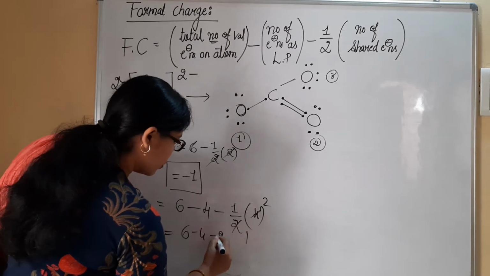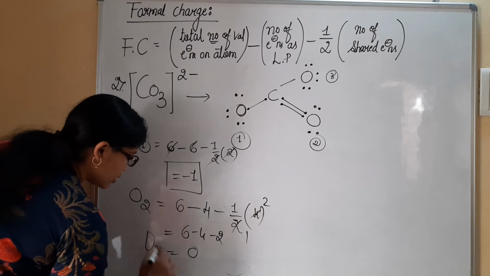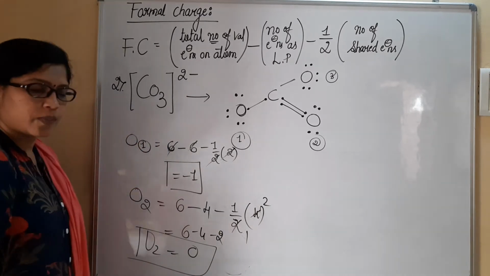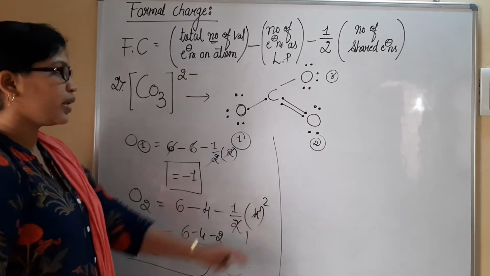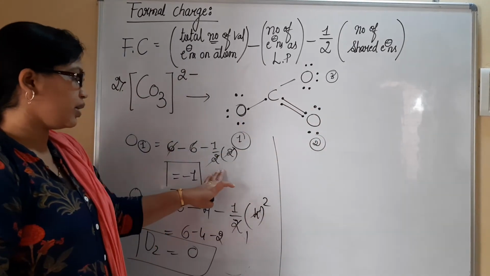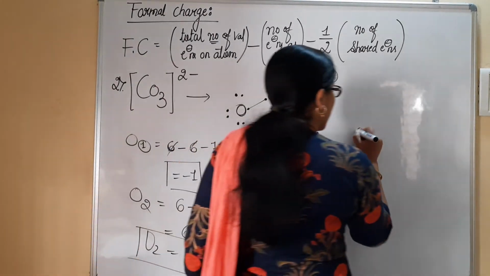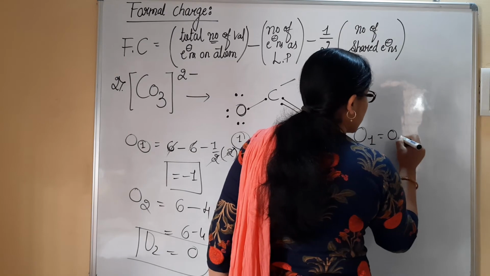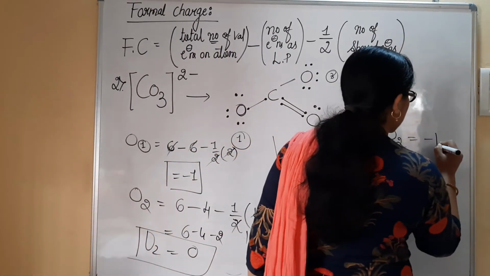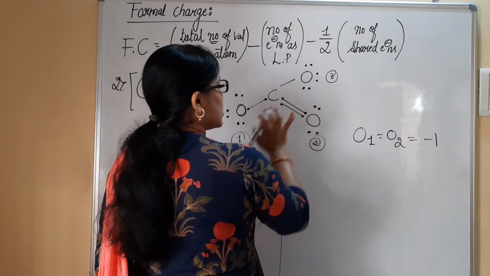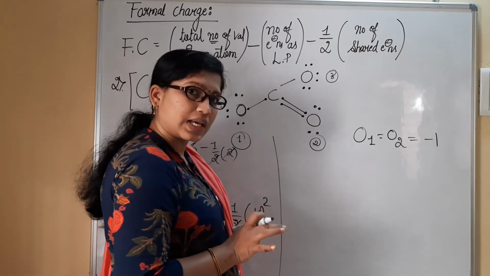Oh, sorry, 2. So totally 0. The oxygen 2 possesses no charge on it. Like that, we need to consider the third oxygen atom. Can you see that the third oxygen atom is the same as the first oxygen? So oxygen 1 equals oxygen 3, and finally we can say that there will be a minus charge. So both these two oxygen atoms possess a minus charge, whereas this oxygen doesn't possess any charge.